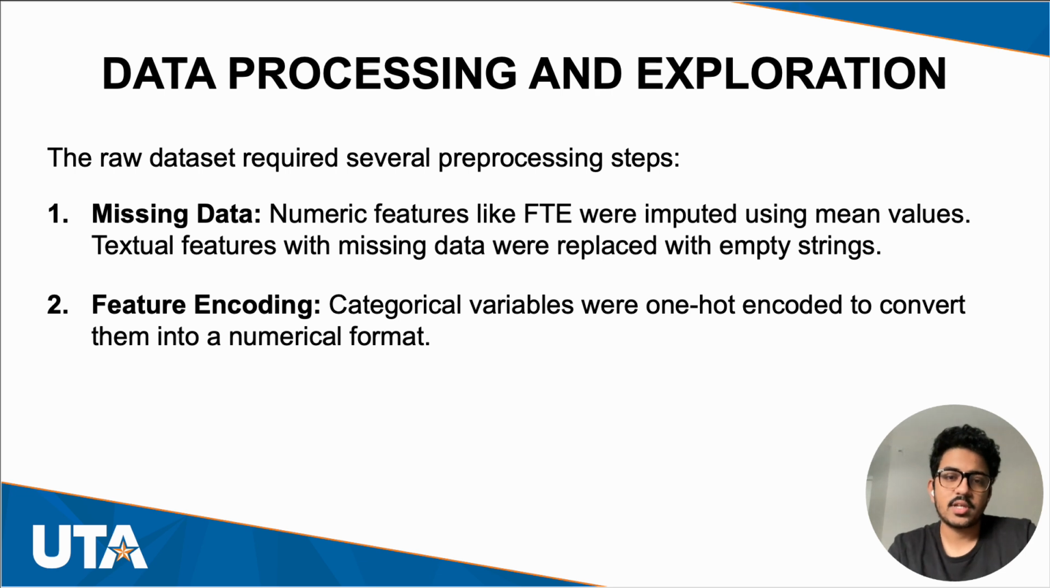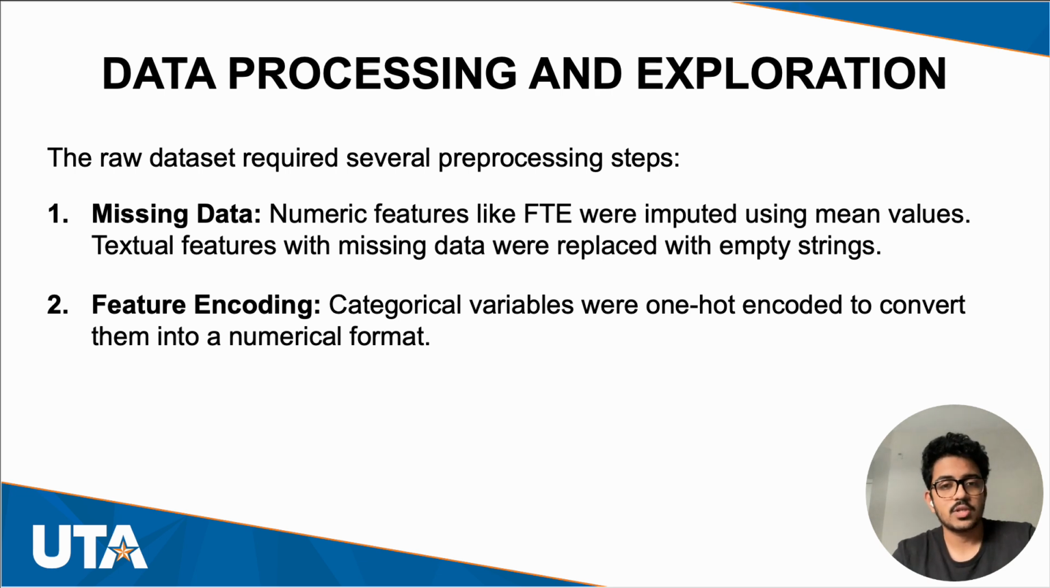Now let's go to data processing and exploration. For missing values in numerical columns, we use mean imputation, where missing values are replaced with the column's mean. For text features, empty strings were used to replace missing data. This would preserve the structure of the text columns.